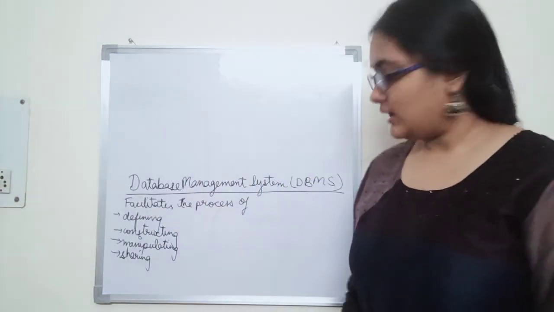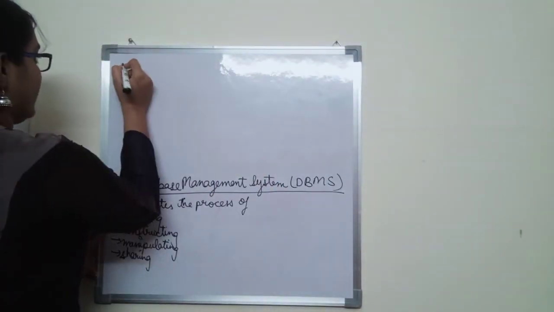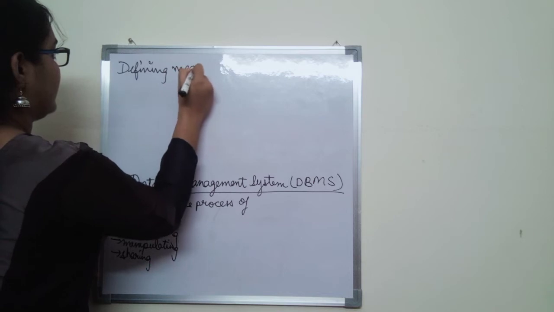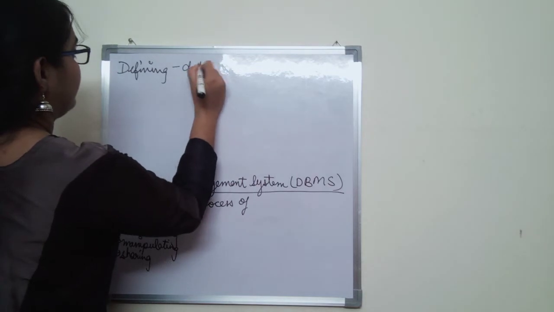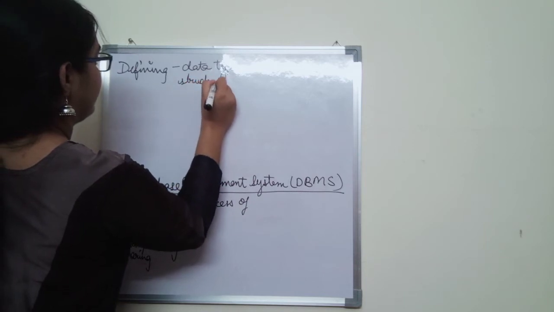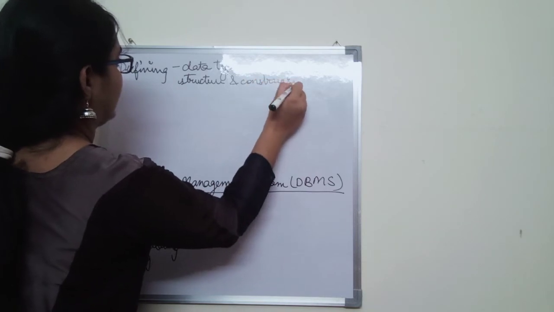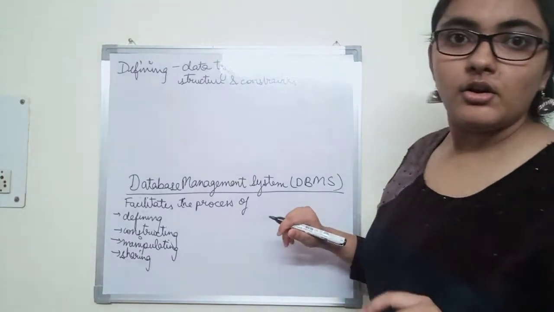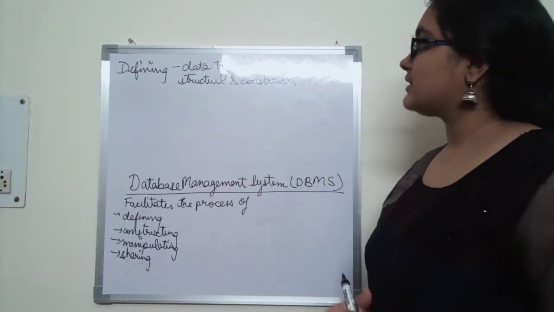Okay, so what is the meaning of defining the database? Defining means specifying the data type, structure and constraints of the data to be stored in the database. What does that mean? I hope it is visible, right? Or it isn't? It is visible. Okay, so data type, structure and constraints, what does that mean?